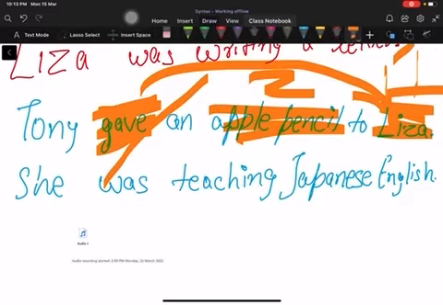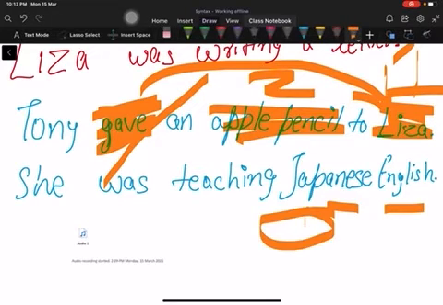She was teaching Japanese English. So this would translate or elaborate to: she was teaching Japanese people English language. She was teaching English language to Japanese people. That's what this sentence means. So the first object here would be Japanese, because she was teaching the Japanese people, and she was teaching what? She was teaching English.